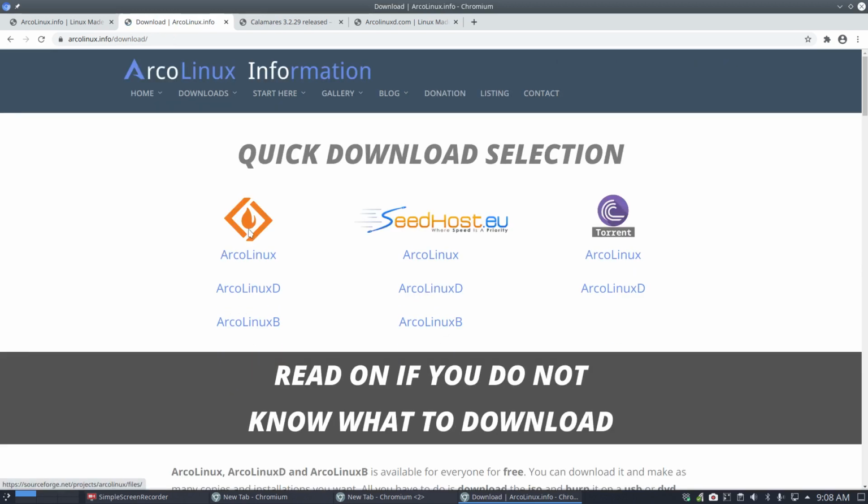So this is SeedHost here, SourceForge is here, so this is all for free. But here we have to pay for the bandwidth, right? So if you can download, do it via SourceForge, and if it's really too slow, sure, of course, take SeedHost, right? All right, donate if you can.